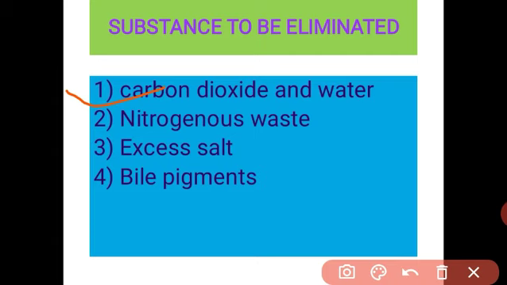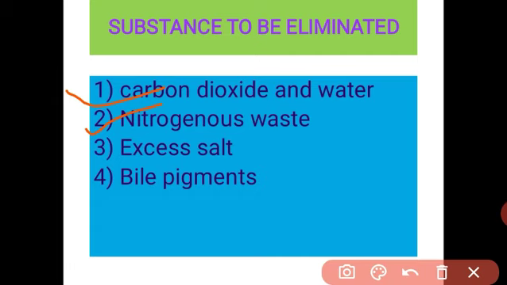And the next substance eliminated from our body is nitrogenous waste. See, student, our body requires nutrients from whatever food we eat, like carbohydrates, fats and proteins. Carbohydrates and fats are converted into glucose, and excess glucose we can store as glycogen. Whatever excess glucose is produced in our body, the liver stores it as glycogen.